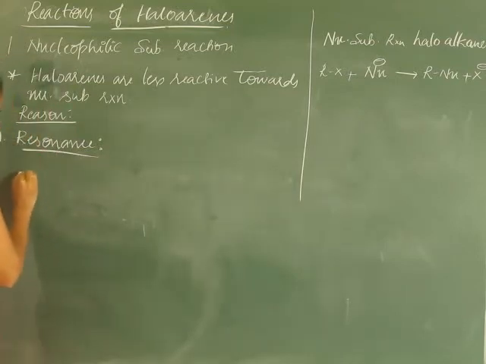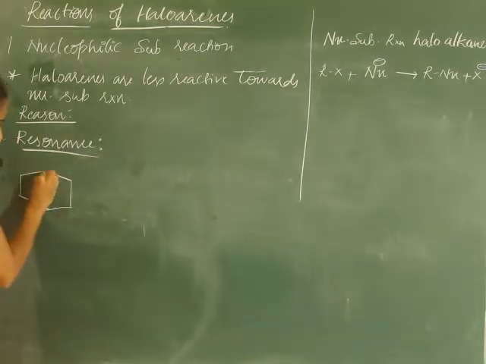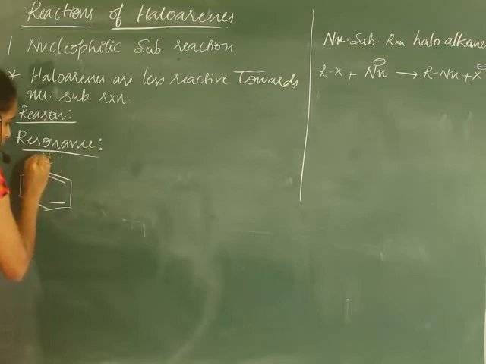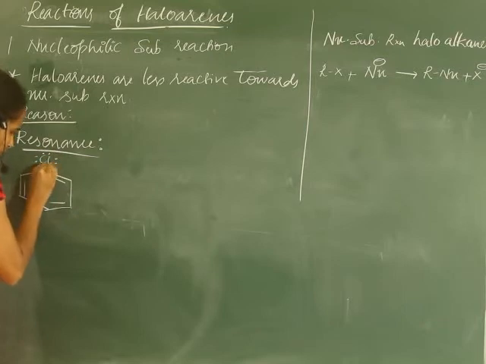The first reason is resonance. I will take chlorobenzene as an example: six carbons in the benzene ring, and the seventh atom, chlorine, is bonded to the ring.